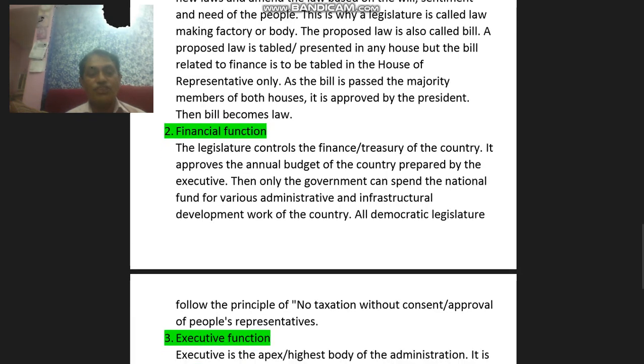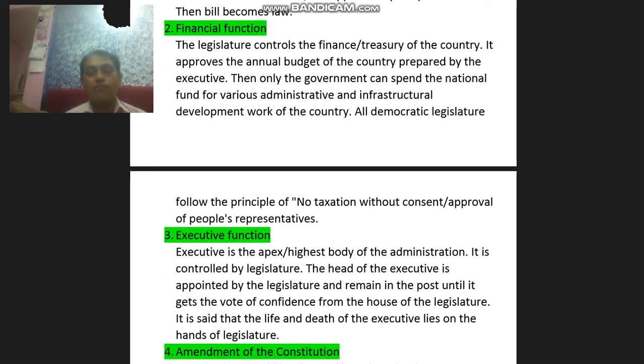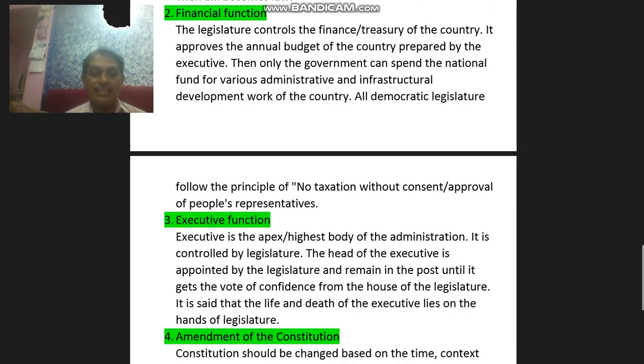Next is executive function. Executive is the highest body of the administration. It is controlled by legislature. The head of executive is appointed by the legislature and remains in the post until it gets the vote of confidence from the House of Legislature. It is said that the life and death of executive lies in the hands of legislature.